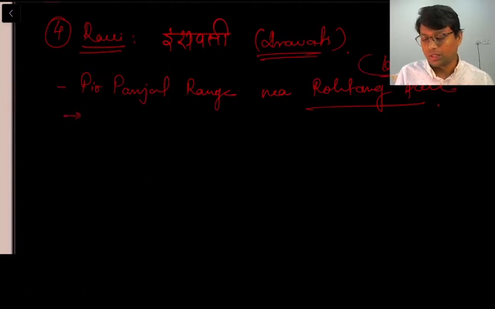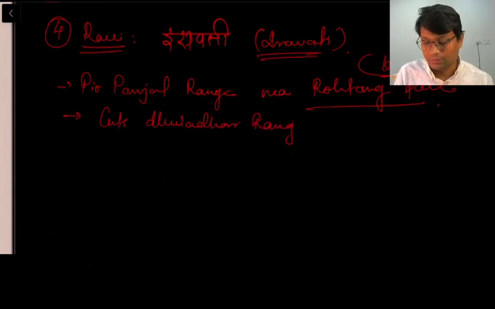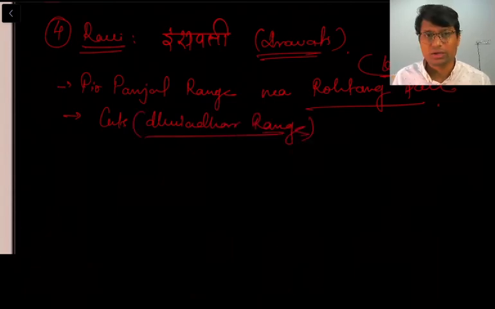Further, through its course, this river cuts the Dhauladhar range. So this is an important point from the geomorphic point of view.